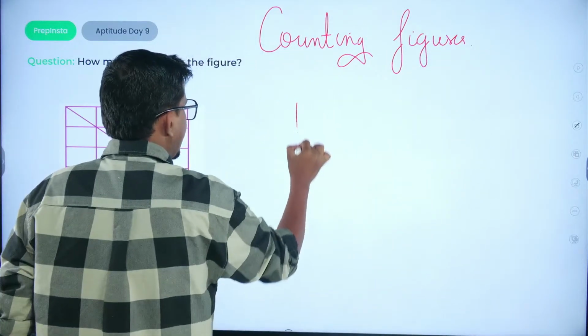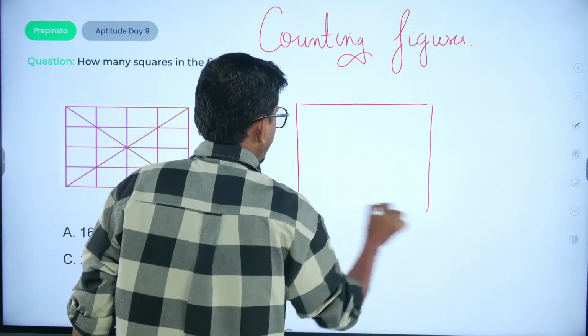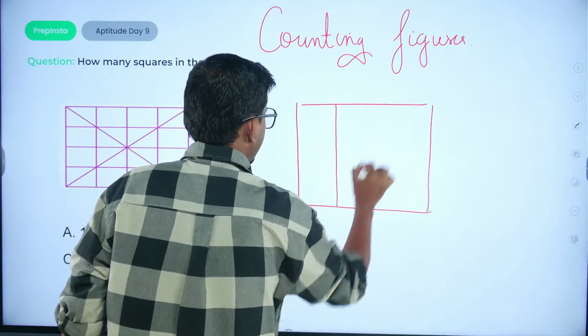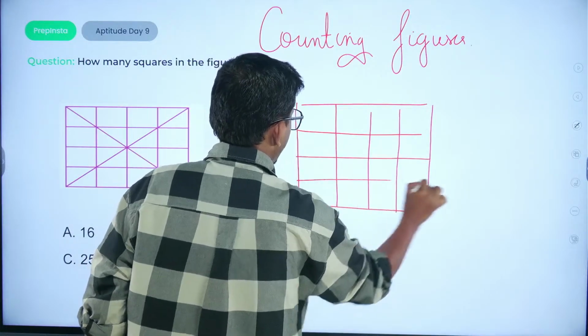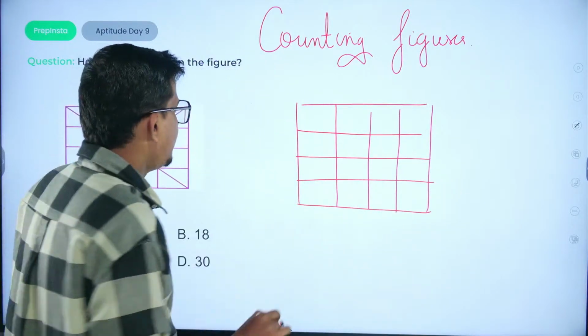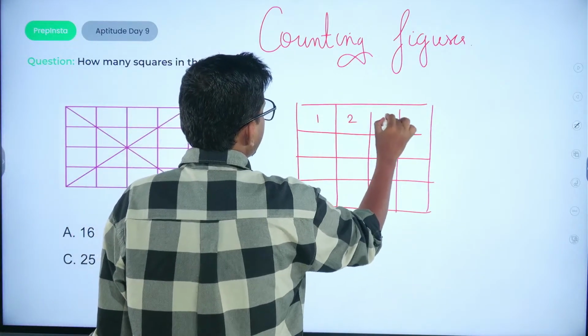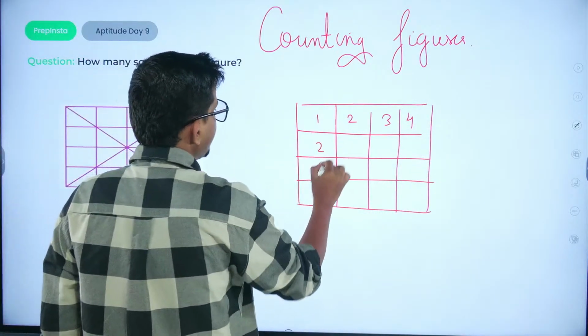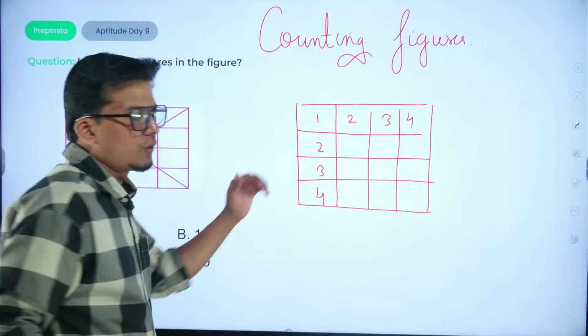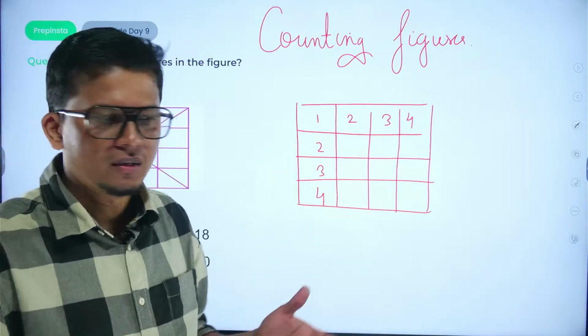If it is a square, say 1, 2, 3 and 4, and 1, 2, 3 and 4. Just name down the number of small boxes. That is 4 rows and 4 columns here, right?